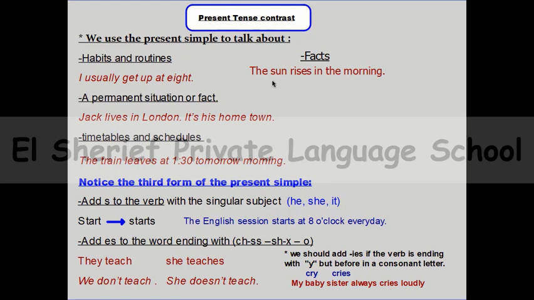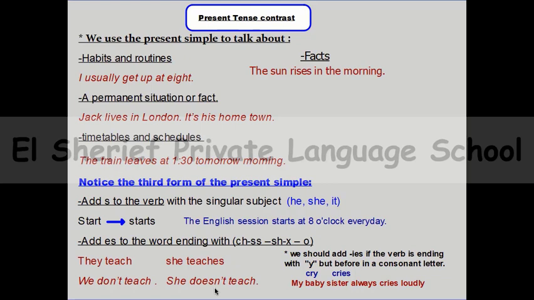But example number 2, the sun rises in the morning. So I will go to the verb. There is no verb to be, there isn't am, is, are, so we will go to the helping verb do or does. There is s in the verb, so of course we will remember to use does. So the sun doesn't rise in the morning. Of course, this is a wrong sentence, but this is the form of negative. So here, we don't teach, but she doesn't teach. So remember that don't comes with the plural subject, but doesn't comes with the singular subject.